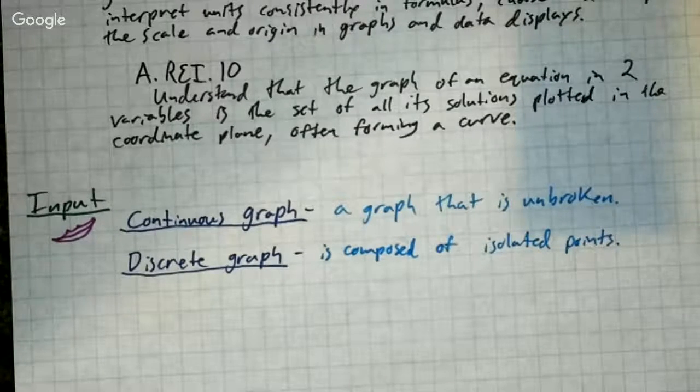It's composed of distinct isolated points. Okay, so there's two different types of graphs we're going to be talking about. One is continuous, one is discrete.